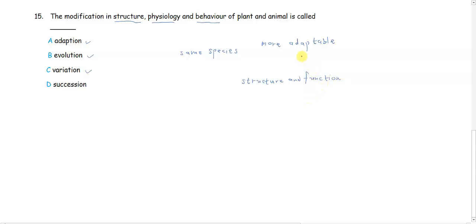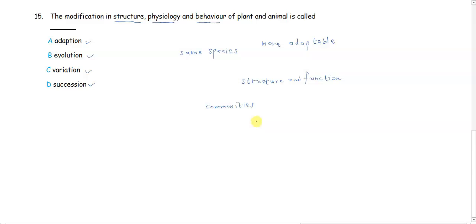Okay, so why is the answer not succession? The reason is because succession in itself has to do with changes that occur in communities that we have in a given habitat as a result of environmental factors.